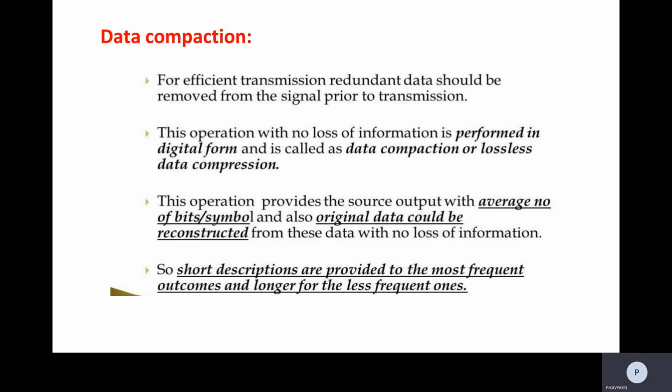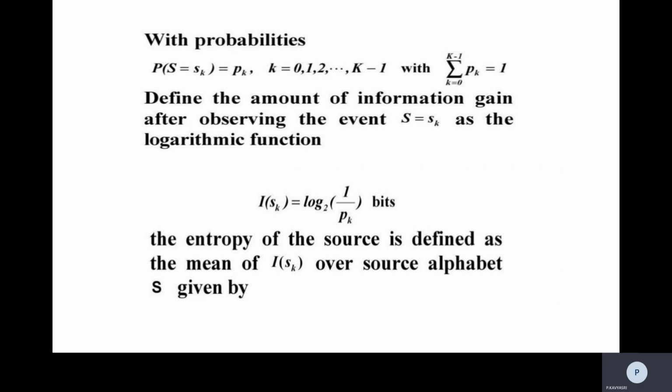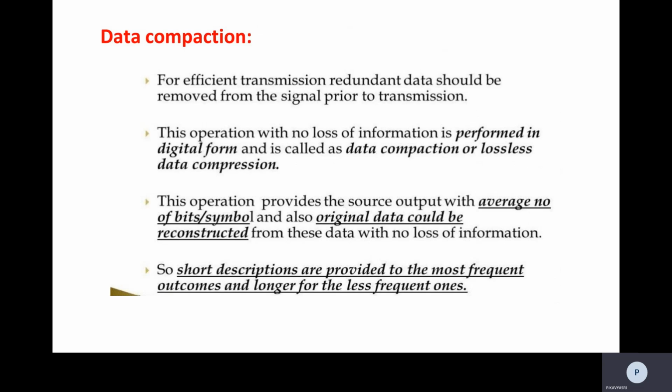So now we will see data compaction. We have already seen the word data compaction here, right? Now we'll see what data compaction is. For efficient transmission, redundant data should be removed from the signal before transmission. Because of that, we use data compaction, and this operation provides no loss of information. By using data compaction, the information will not be changed, and it is performed in digital form and is called data compaction or lossless data compression.